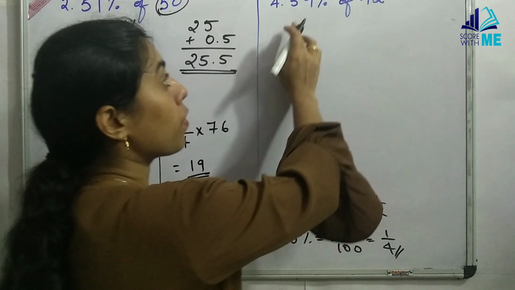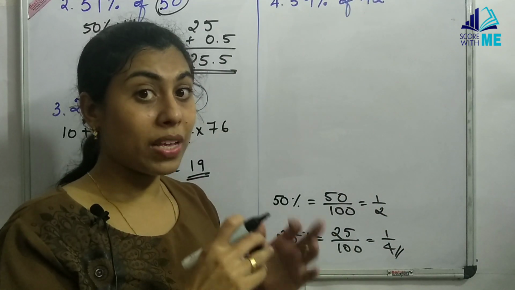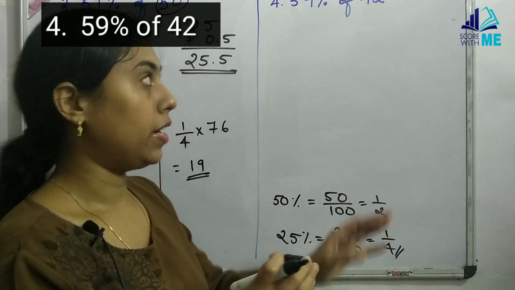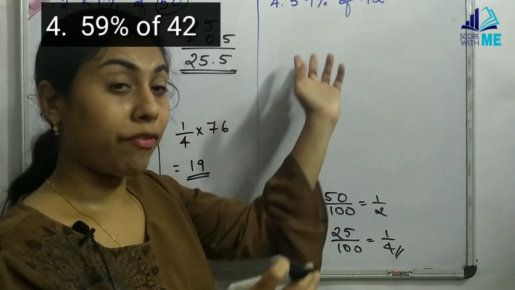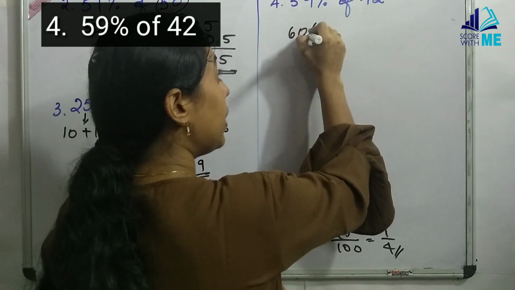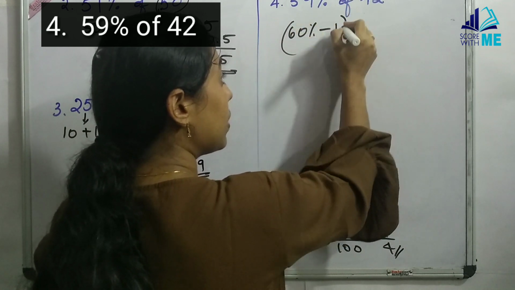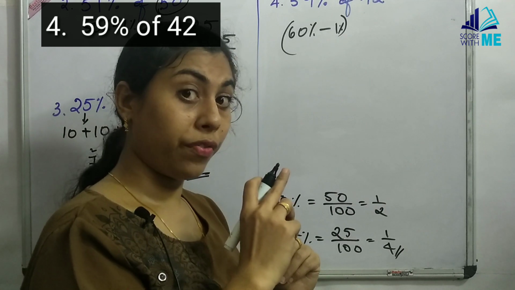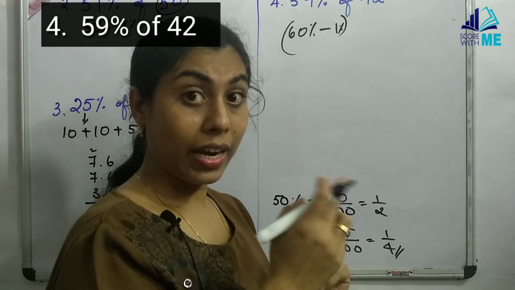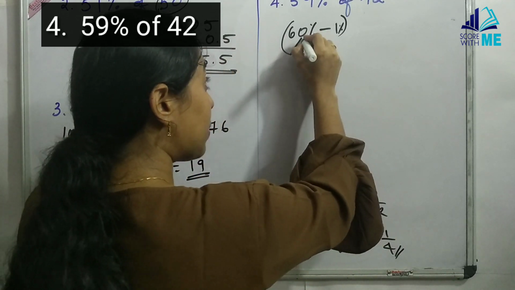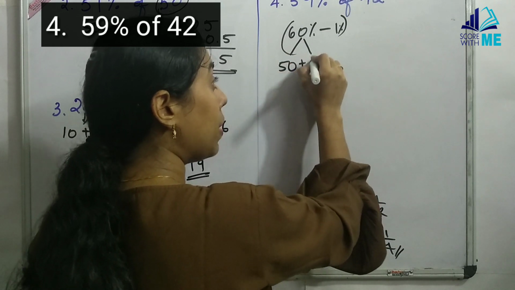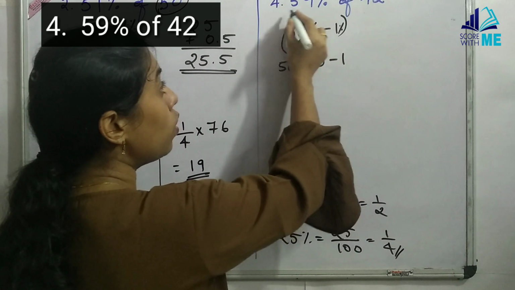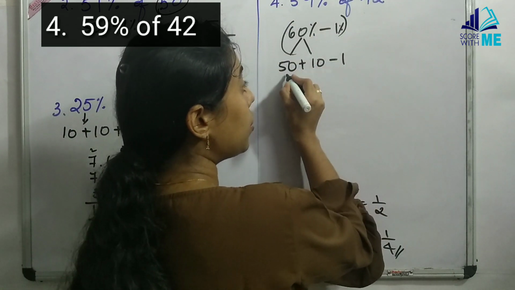Now come here, 59%. Will we be splitting as 50 plus 5 plus 4%? Not needed. Much easier is if we split this as 60% minus 1%. And again 60% we don't know, isn't it? We know 50, remember, and then we know 10. So this can be further split as 50 plus 10 and minus 1. So that's it. So now 42%.